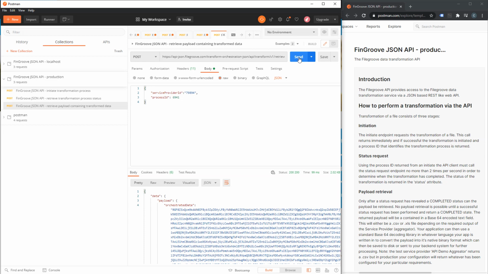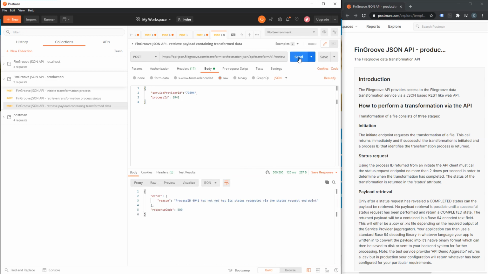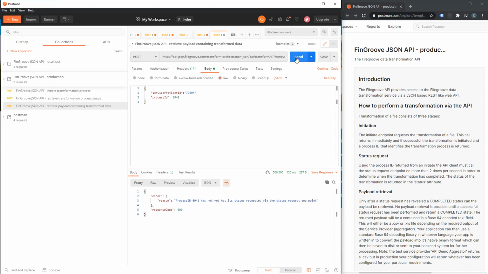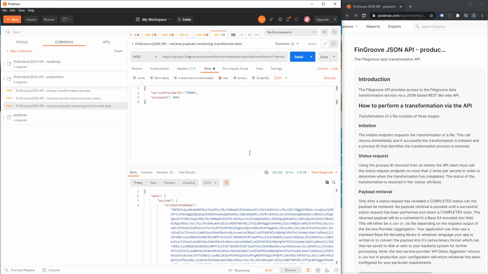So let's send that request through for the payload. And it thinks it has not yet had its status requested via the status request endpoint. 6941. Well, let's do that. 6941. Send. There we go. I hadn't actually sent the status request, hence it's one of the things it does. It will not let you just keep trying to poll to get the payload. No, you must do things the right way.